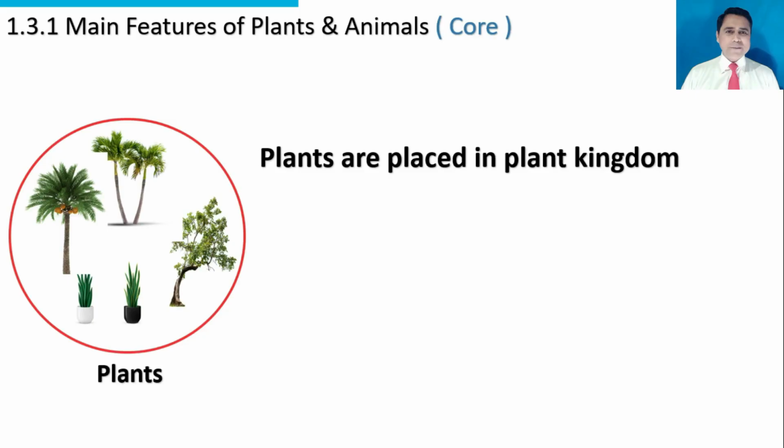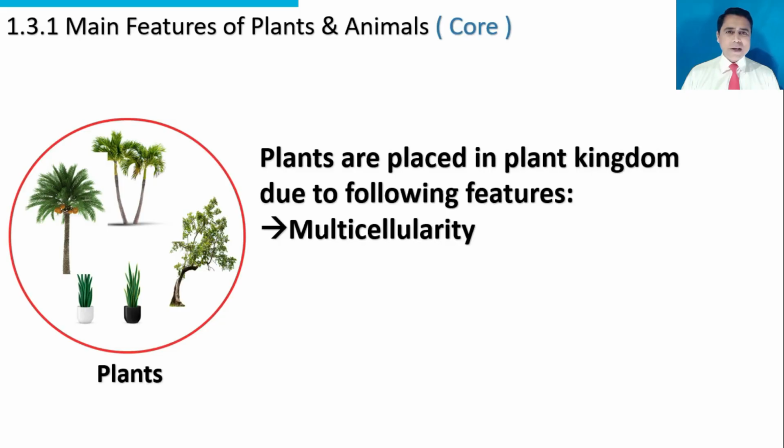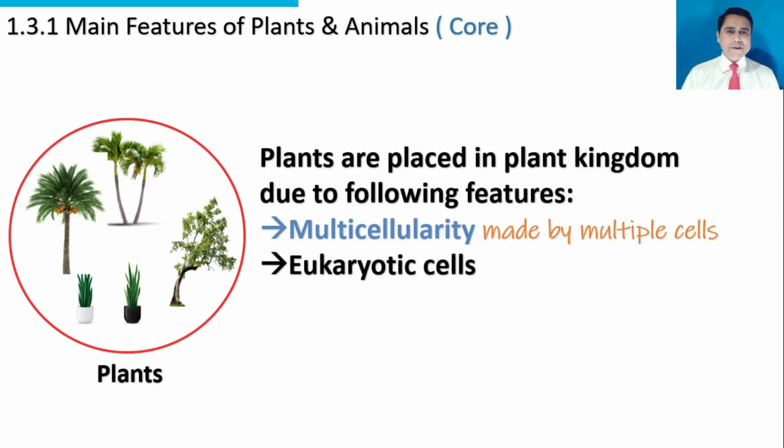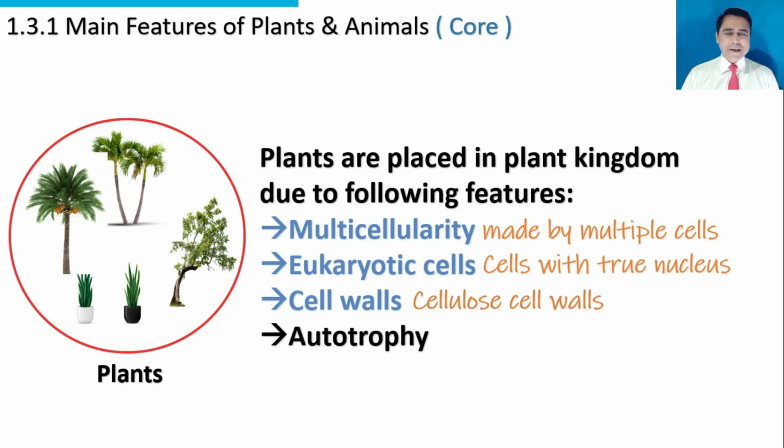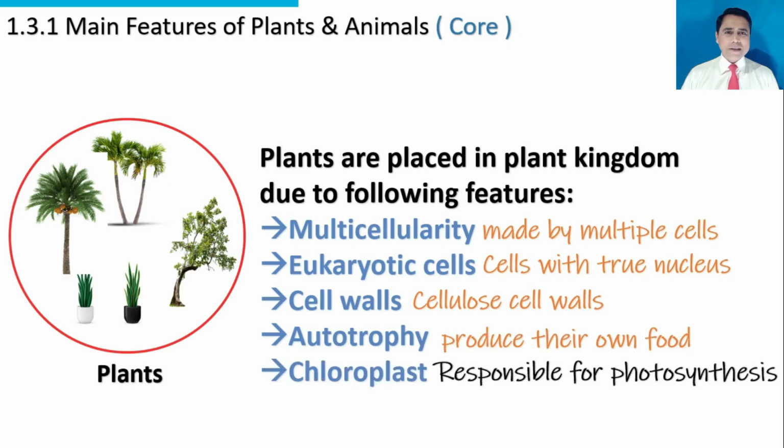Plants are placed in the plant kingdom due to the following features. Multicellularity: they are made up of many cells. Eukaryotic cells: the cells with a true nucleus. Cell walls: cellulose cell walls are present in plant cells. Autotrophy: they produce their own food. Chloroplast: chloroplast is responsible for photosynthesis.